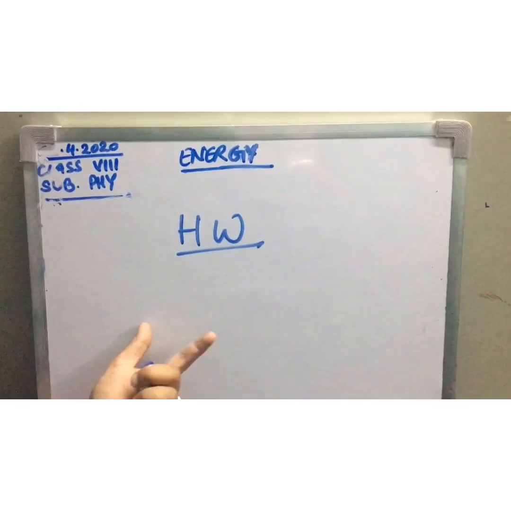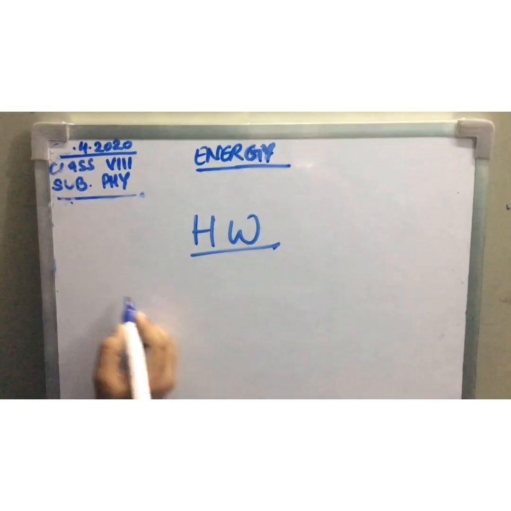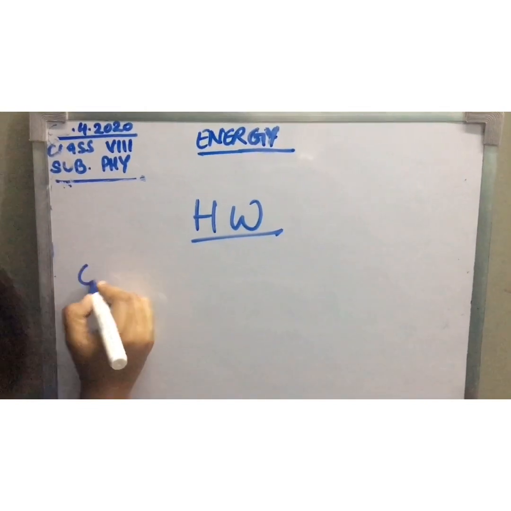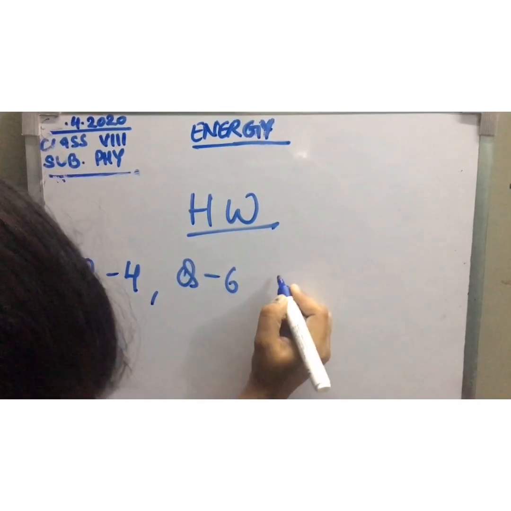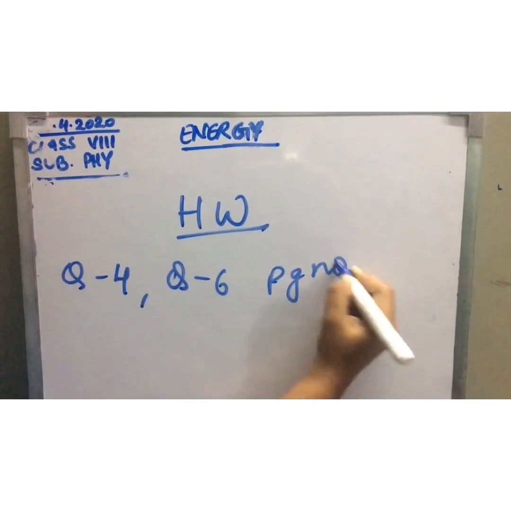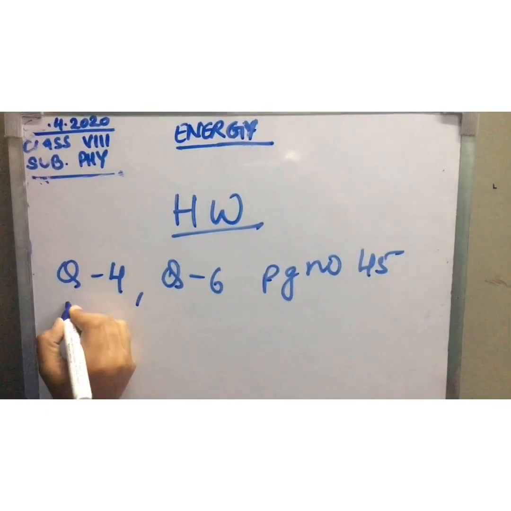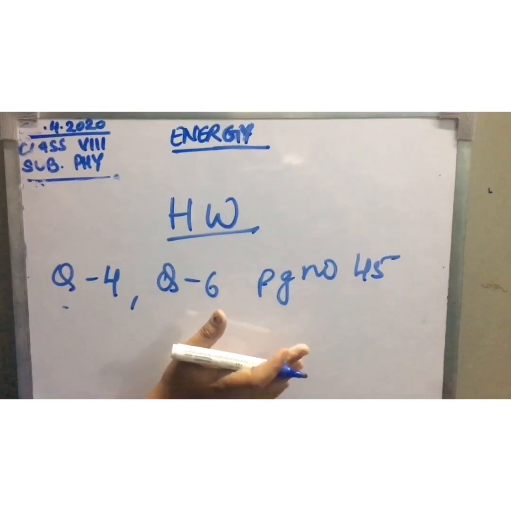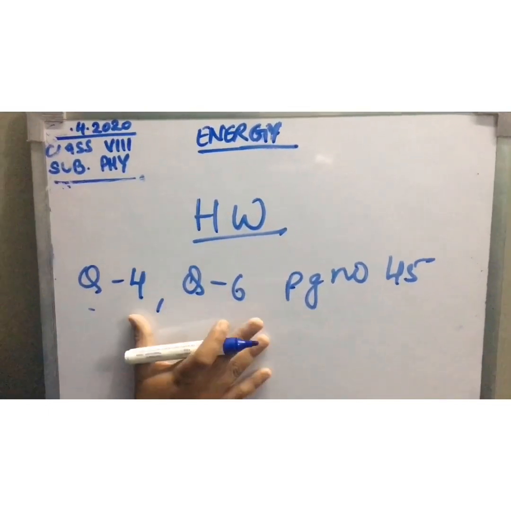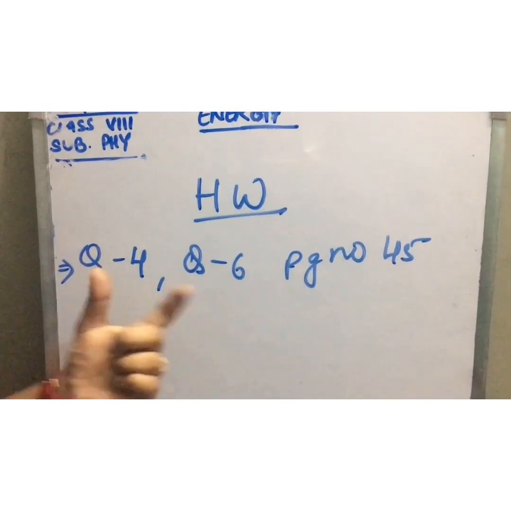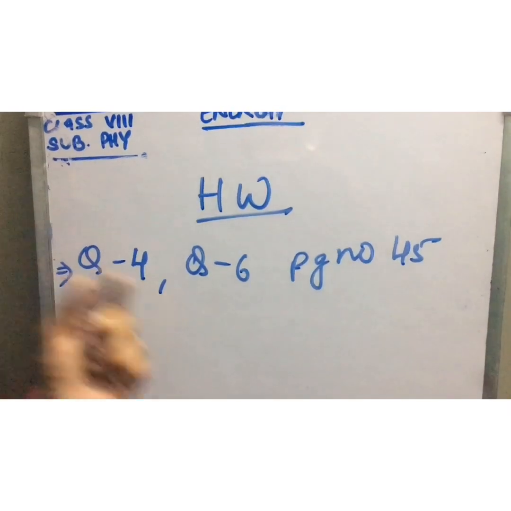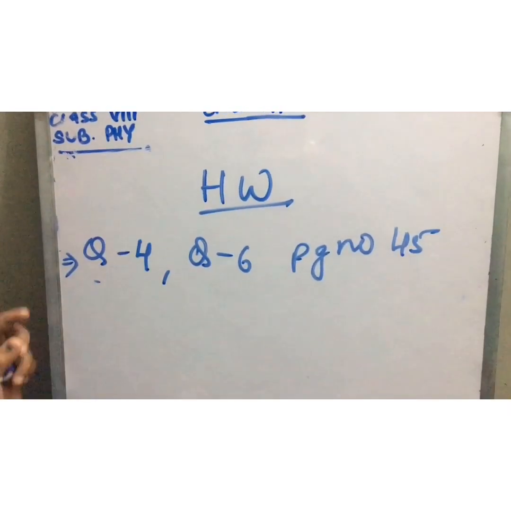Now children, it's homework time. Today you have to do question number 4 and question number 6 on page number 45. You have to only find the answers in the book. You don't use Google or anything. Every answer is in the book. I hope you all understood it very well and you are able to find the answers. So find and mark the answers in the book itself.